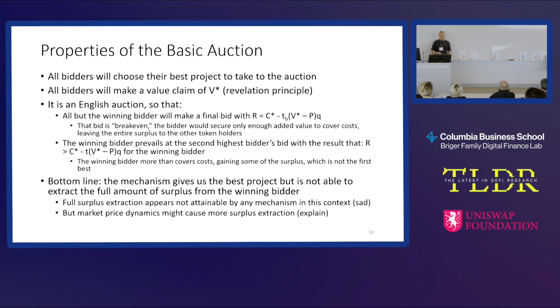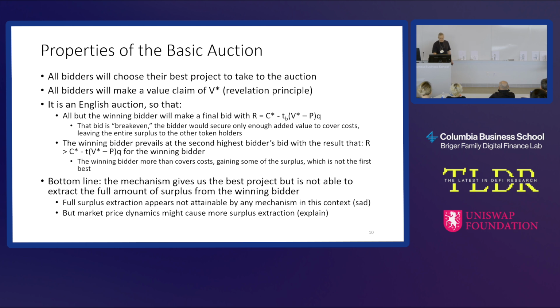So the mechanism is going to cause the bidder to reveal their best project. They're going to reveal the token price they think they can reach. They're going to reveal V-star. It's a revelation principle, part of which is enforced by the value deposit. If they bid more than the value deposit, that's not going to work, because they can't reach that value and they're going to have to pay that money. So we're stopping them from overbidding to try to get a better auction parameter.